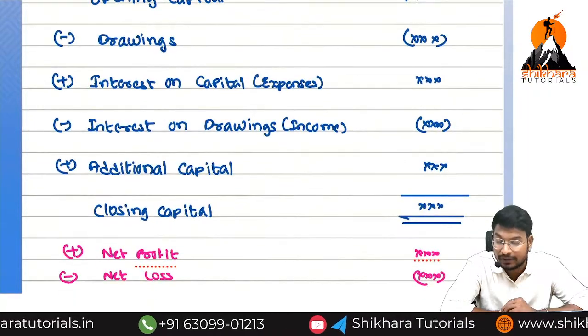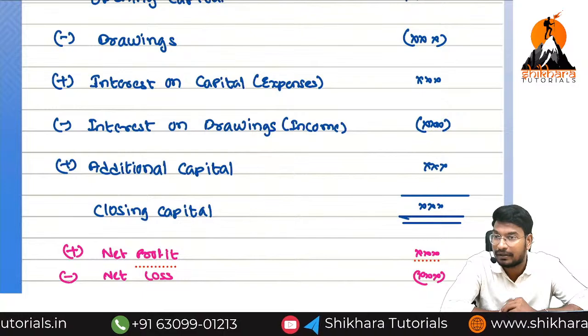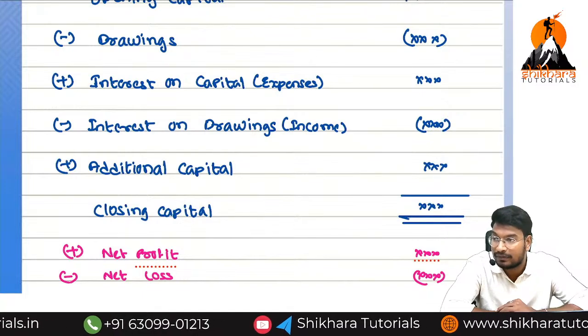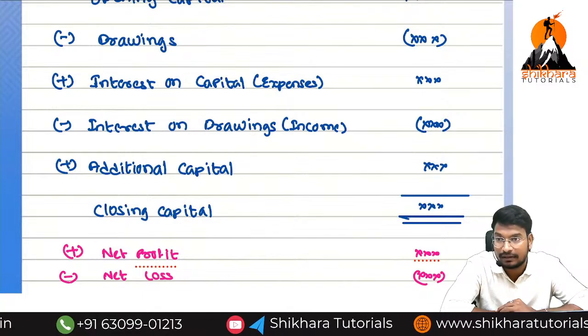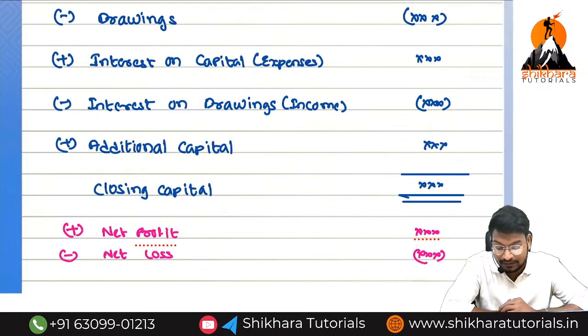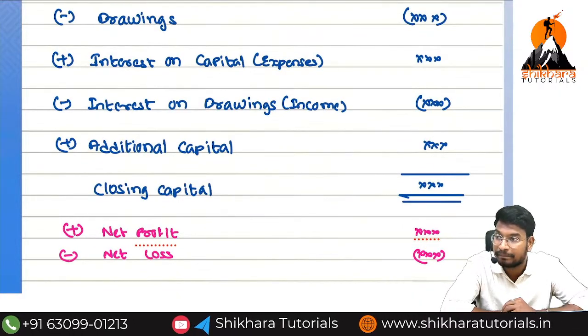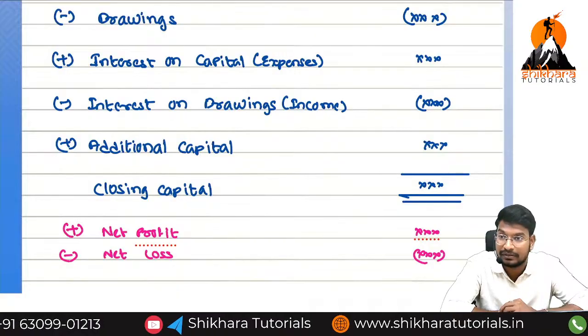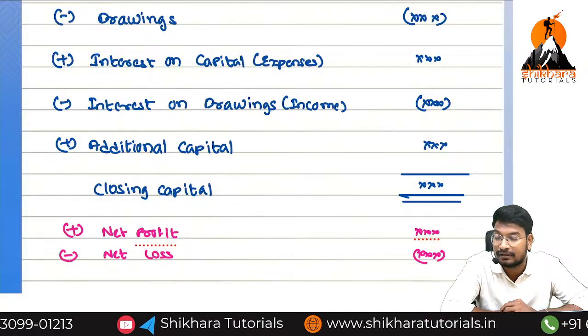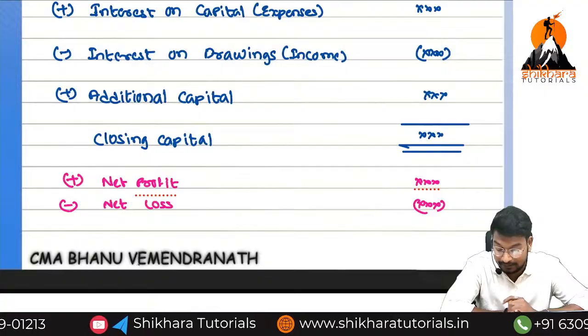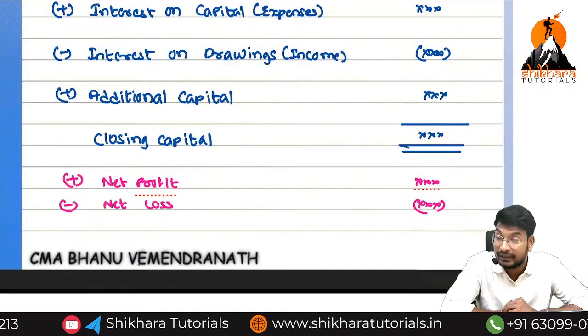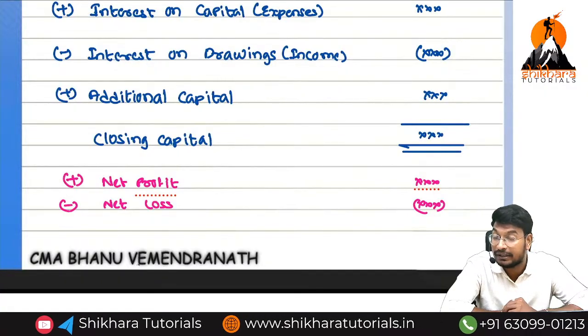Next, interest on capital. Who needs to pay? We need to pay to the owner. For that reason we are adding. And next one, interest on drawings. Who needs to pay? The owner needs to pay us. That means we need to reduce. Then additional capital we need to pay, so for that reason what do we need to do? Add.